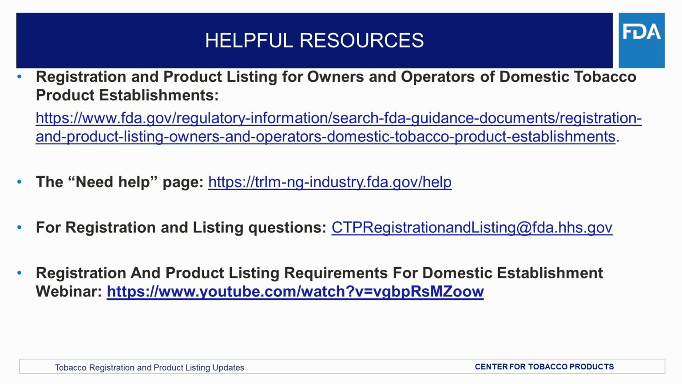Included on this slide are some helpful resources. You can download the slides accompanying this webinar, which will include the links to these resources. Additionally, if users need further assistance, users can use the Contact the FDA feature on the Need Help page. The Need Help page also has helpful resources to guide you through the registration and listing process, including the TRLM-NG User Guide, TRLM-NG training videos, and a frequently asked questions section.